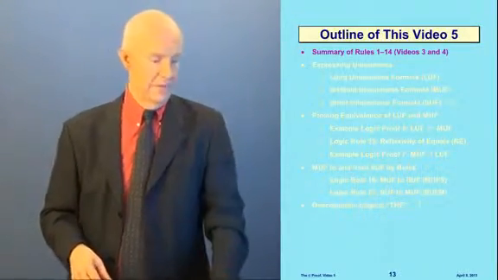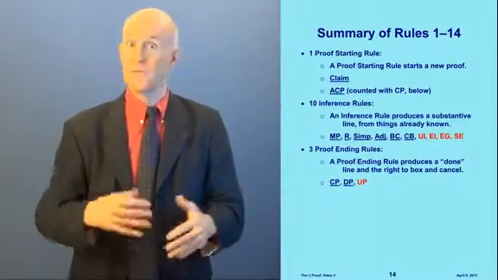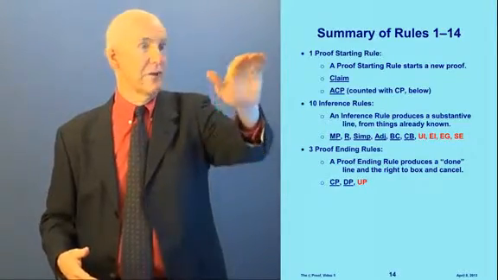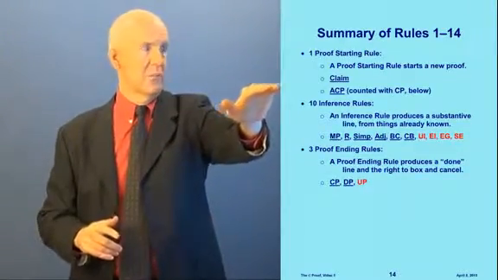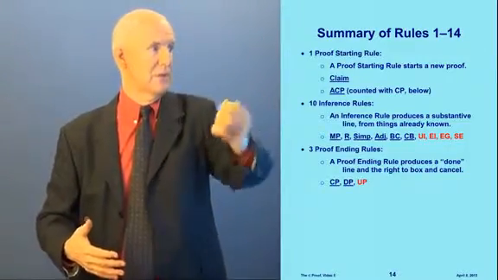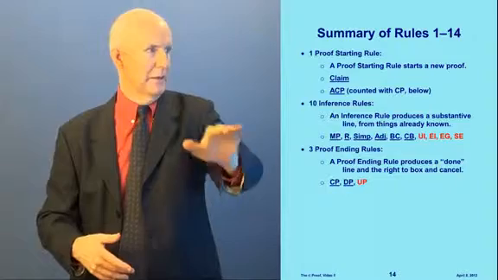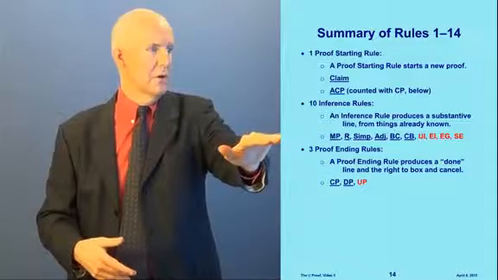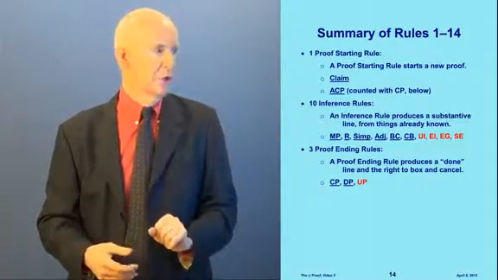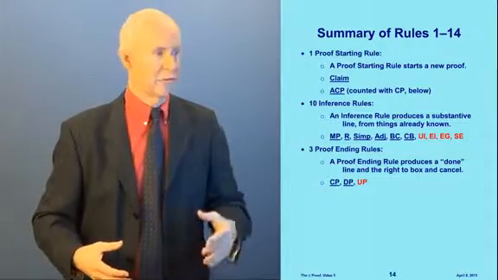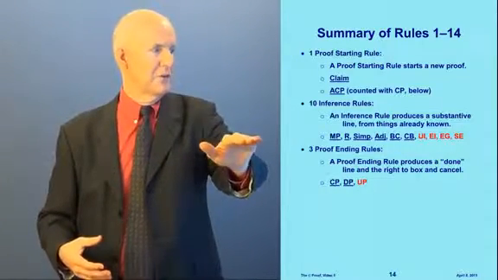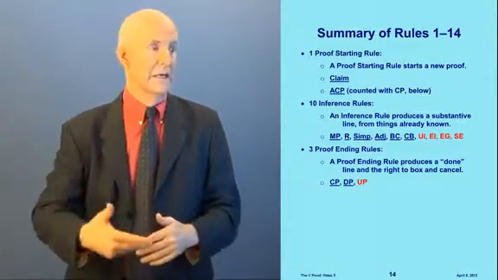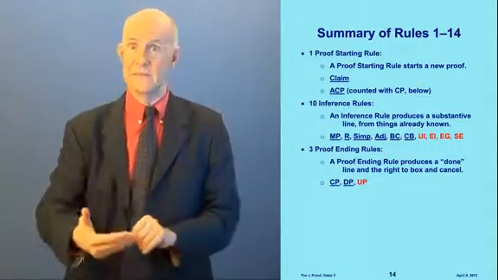Here we are in our outline, and I'm just going to put this up as one page. We've talked about this before. We have proof starting rules, inference rules, and proof ending rules. We have one proof starting rule, our claim rule, which we use to begin a proof. Also ACP, which I'm counting down here with CP, for starting a conditional proof. We have 10 inference rules. The ones in dark blue are the ones we learned in video 3: modus ponens, repetition, simplification, adjunction, BC, and CB. Then we added to that in video 4 UI, EI, EG for quantifiers, and SE, substitution of equals.